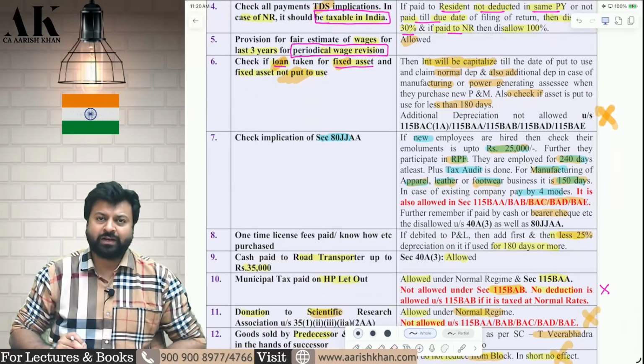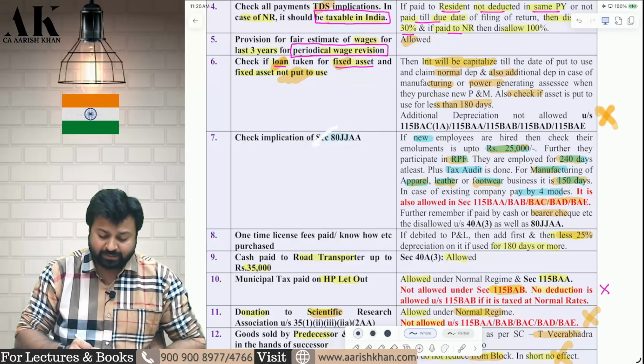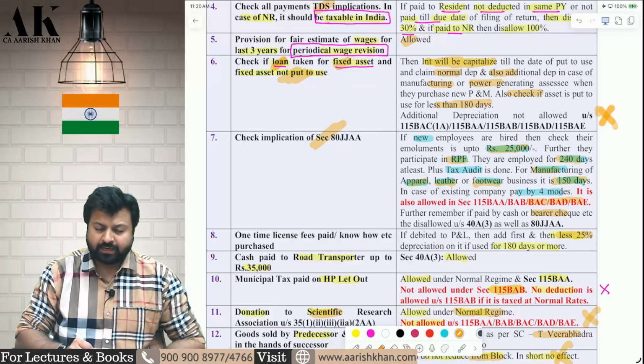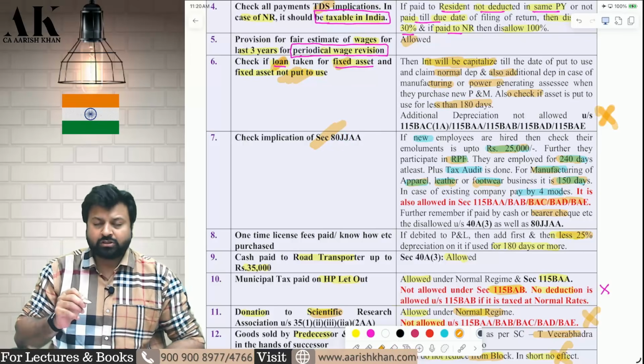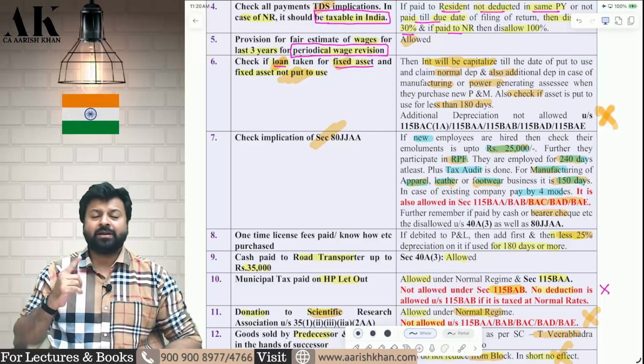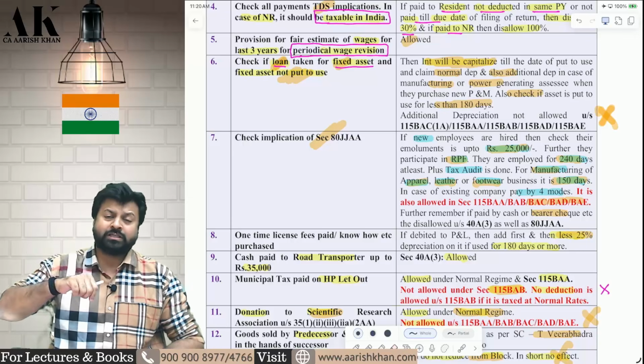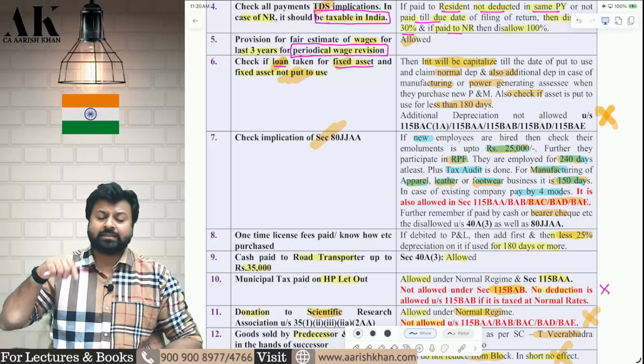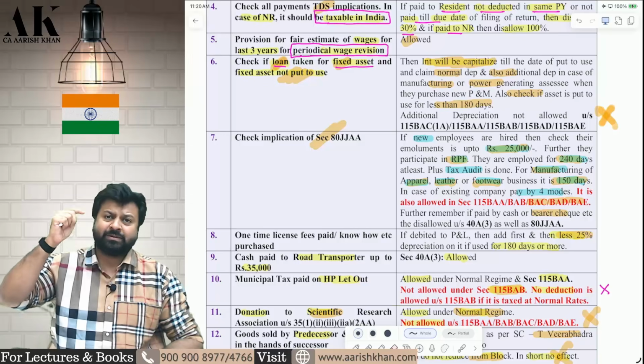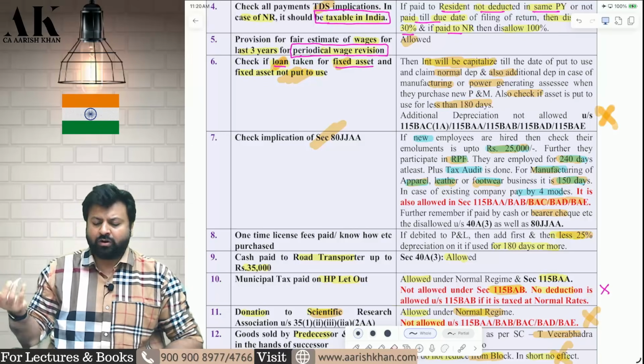Next adjustment is also a very famous adjustment, 80JJAA. 80JJAA is for giving employment to employees. So what are you supposed to check to claim 80JJAA? Again, I am saying 80JJAA is a very important section because it is allowed in the new regime also. It is allowed in the old regime also. It is allowed in 115BAA, BAB, BAC, BAD, BAE also. And it is allowed in the normal regime also.